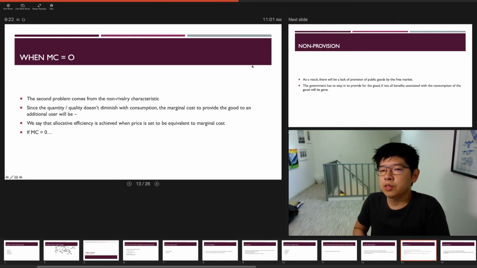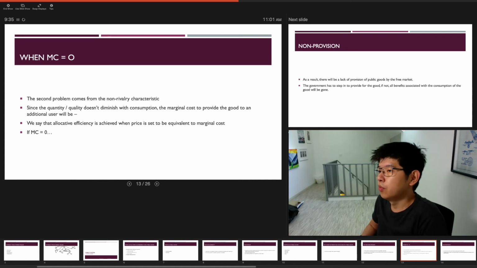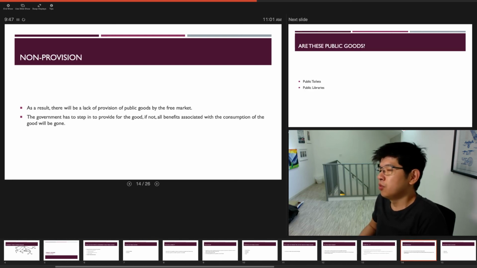The second problem of public goods comes from the non-rivalry characteristic. Since the quantity and quality doesn't diminish with consumption, the marginal cost to provide the good to an additional user is zero. We say that allocative efficient pricing is achieved when price is equal to marginal cost. But if marginal cost is zero, then the allocatively efficient price will be zero. And of course, firms will not provide goods at zero pricing.